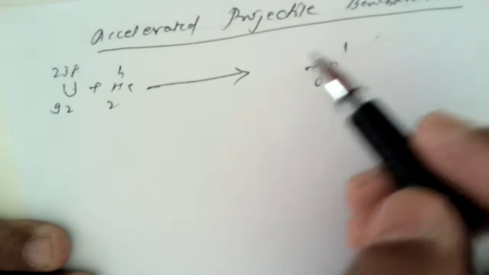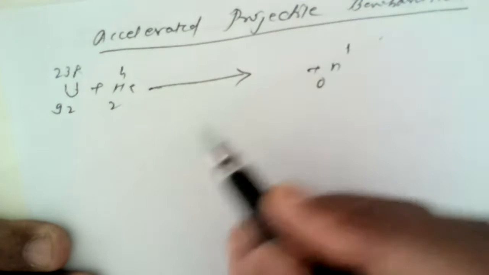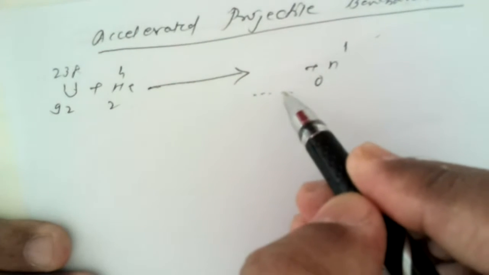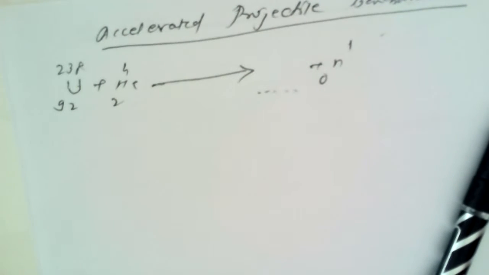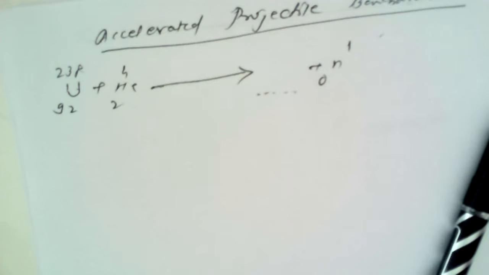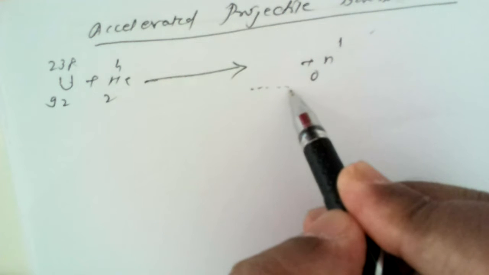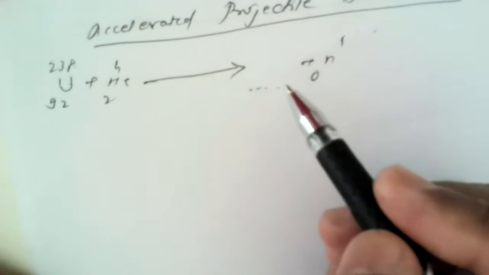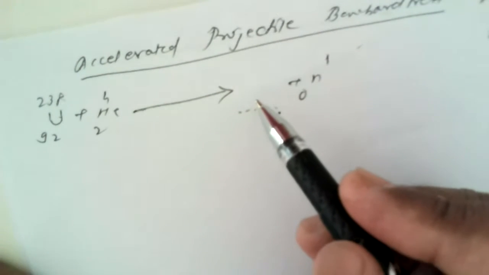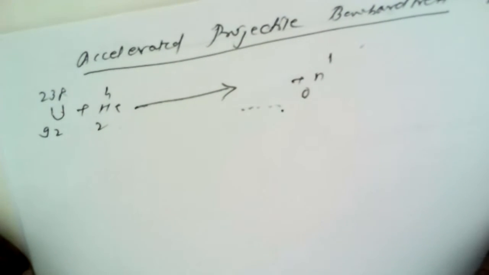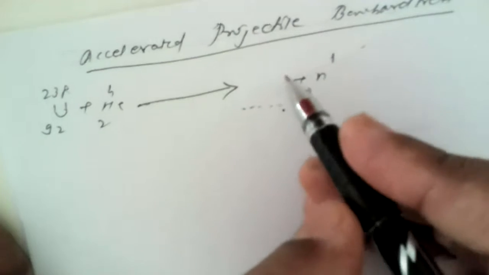sometimes during exam time, you will be given such a nuclear reaction wherein you are asked to write the product, or the main product of the reaction. So you can think over what product will be obtained and what will be the name of the nuclear product obtained at the end. Yesterday we saw how to arrive at the product, so listen very carefully, because we are taking many more examples on this accelerated projectile bombardment that will make you perfect at balancing nuclear reactions.